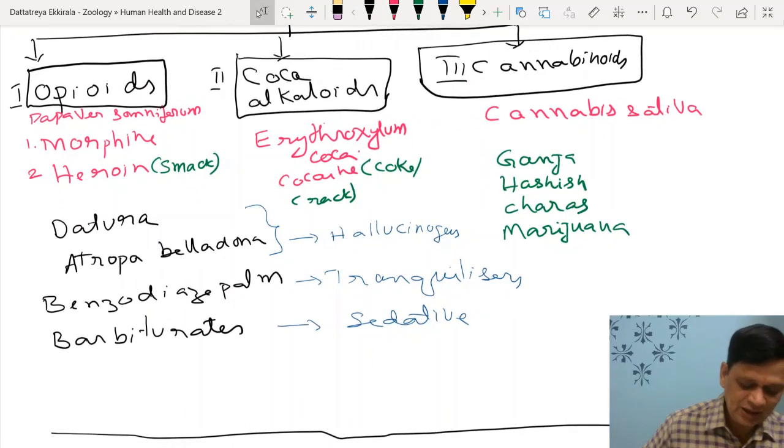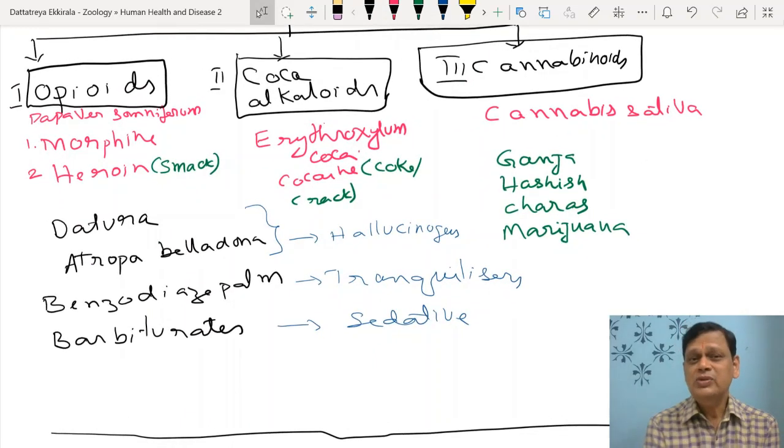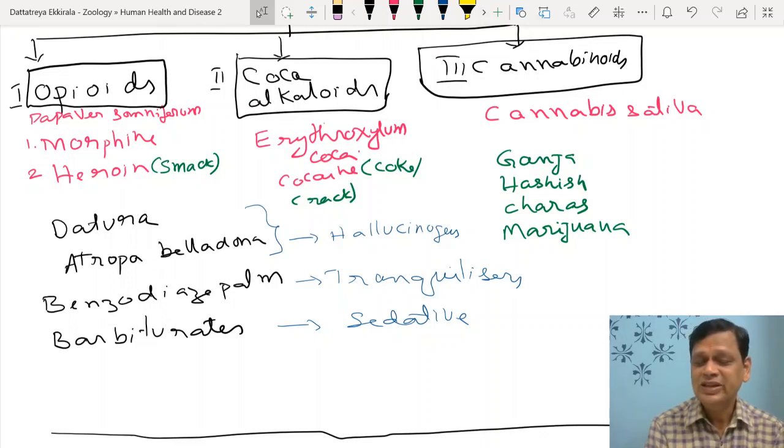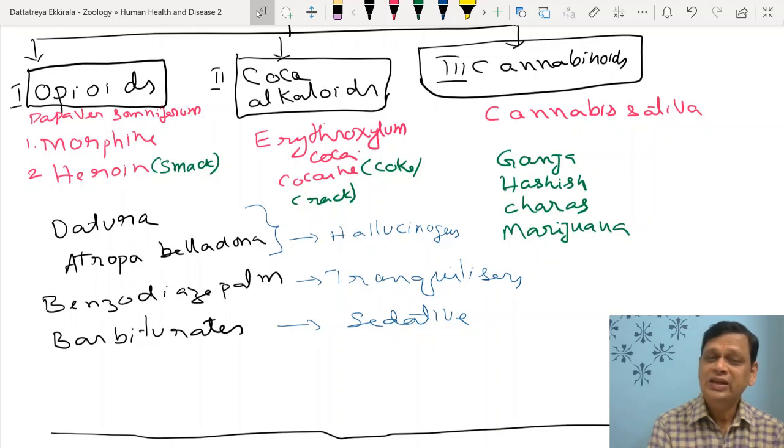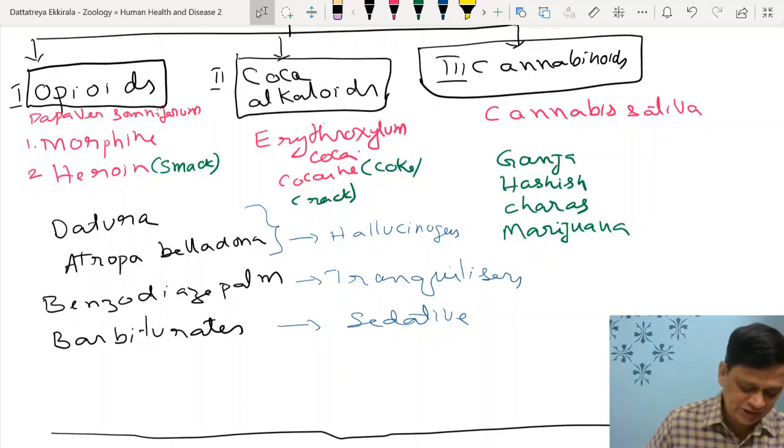Right. Similarly, drugs. First-time use of a drug may be due to curiosity, experimentation. They just want to see, but later, once they get habituated, it leads to addiction. So first use cannot be addiction.